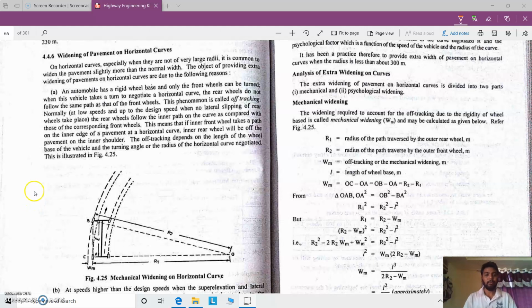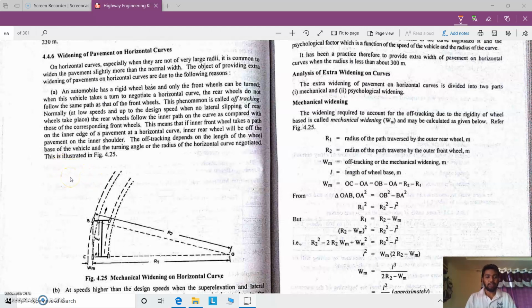Welcome students. In the previous class we completed the design and analysis of superelevation and problems on superelevation, right? In this class I will start with widening of pavement on horizontal curves.